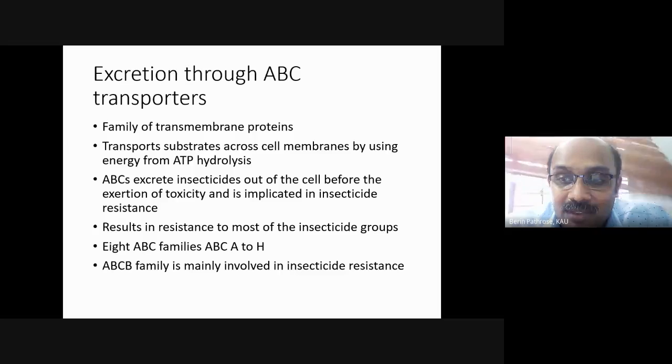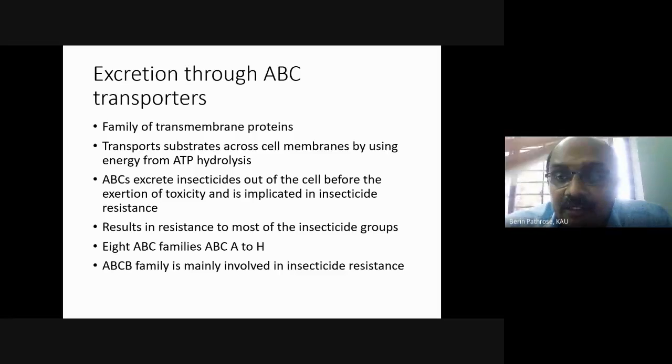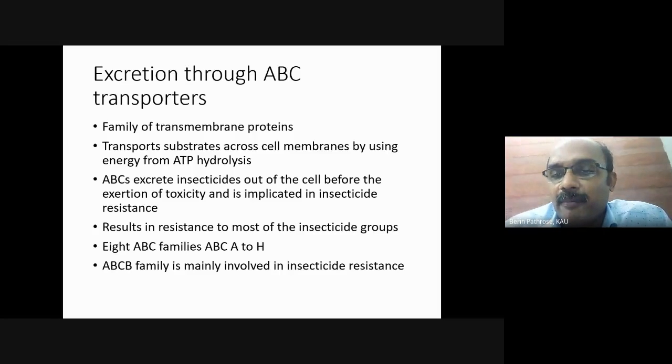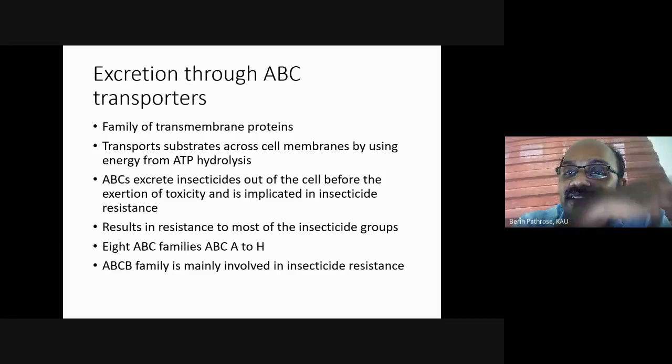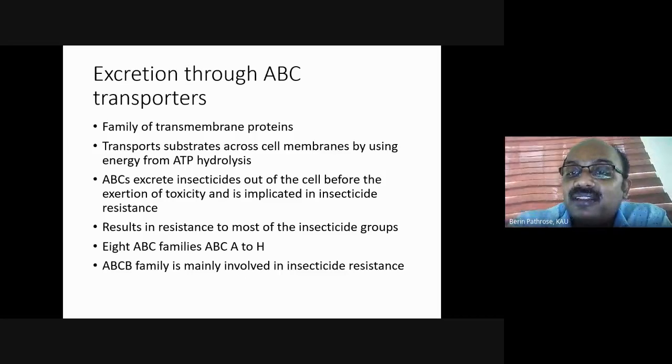Okay, so imagine the function of ATP binding cassettes. Imagine we have a pesticide inside a cell, and we have very high activity of ATP binding cassettes. What they will do is they will actively excrete this pesticide from inside the cell to the outside.